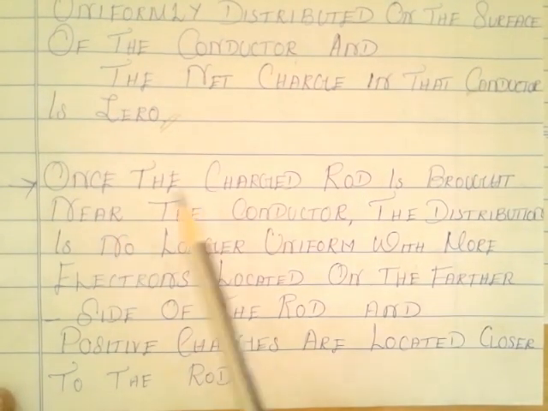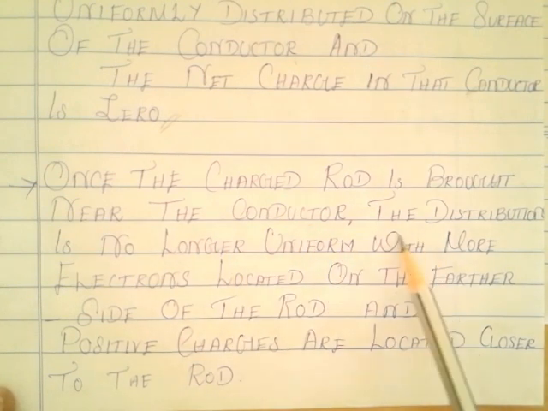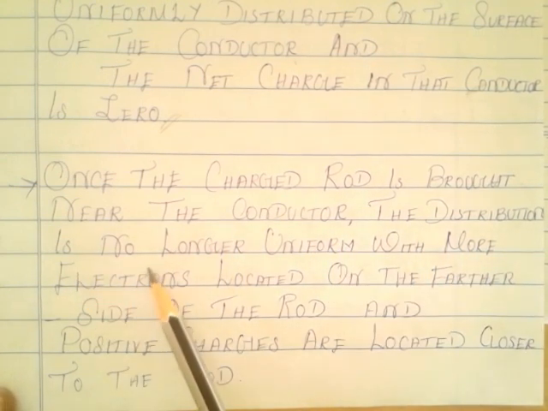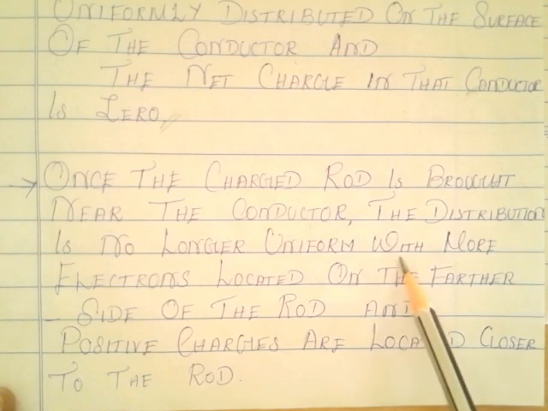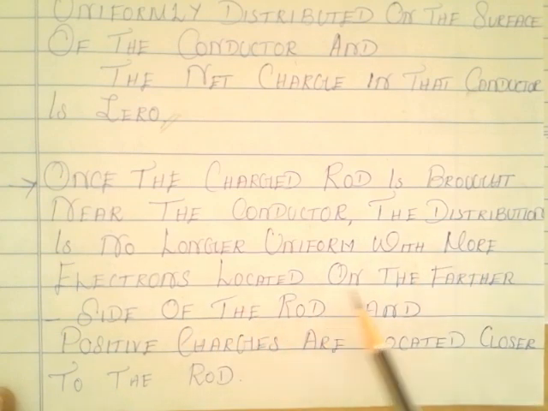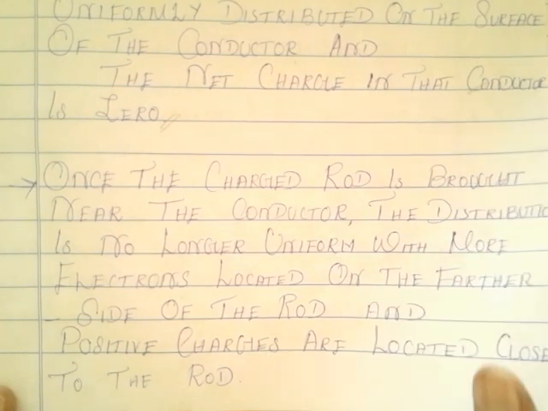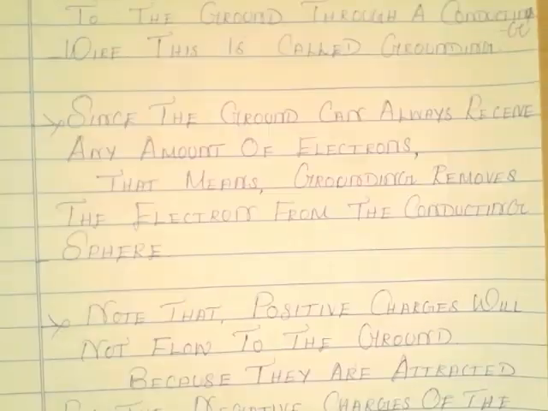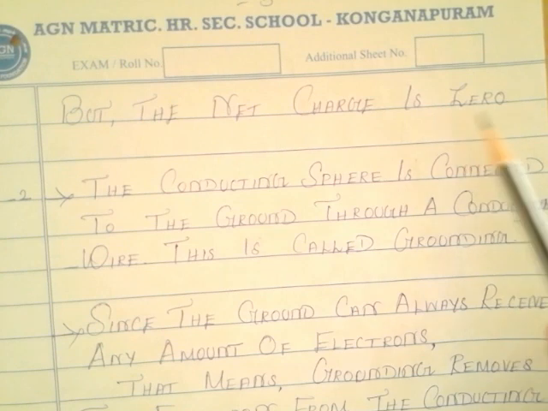Once the charged rod is brought near the conductor, the distribution is no longer uniform, with more electrons located on the side further from the rod and positive charges located closer to the rod. But the net charge is 0.